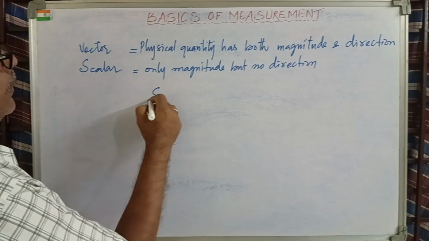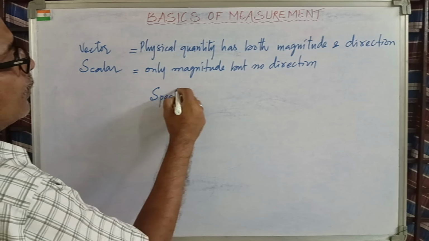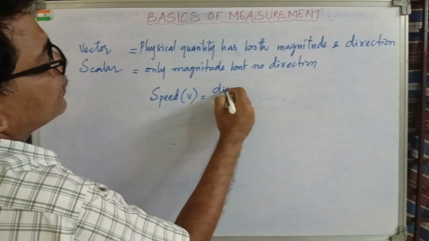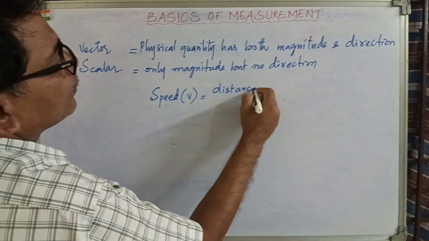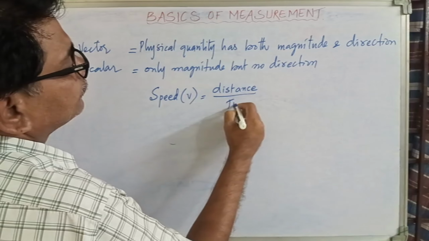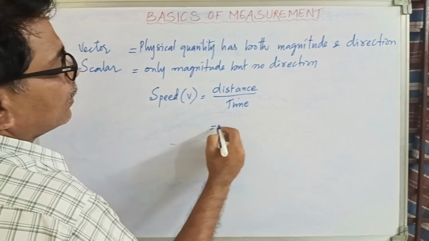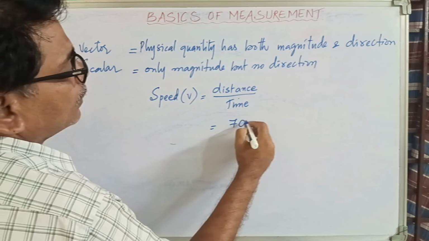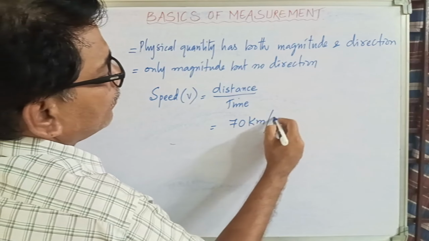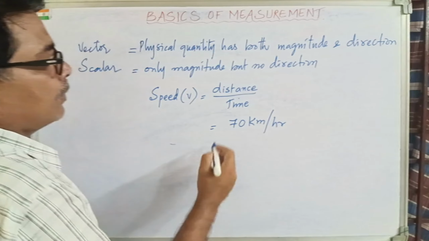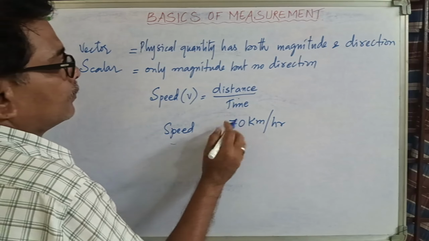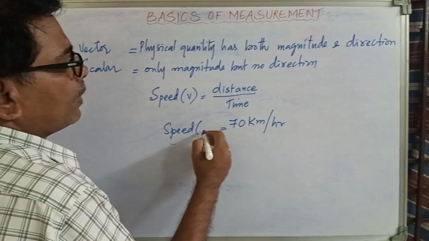Example, speed. It is represented with v. Speed is equal to distance by time. Say I am traveling on two-wheeler with a speed of 70 km per hour. Now what do you understand? It is just speed. Where am I going?